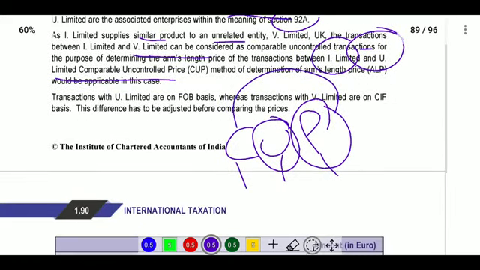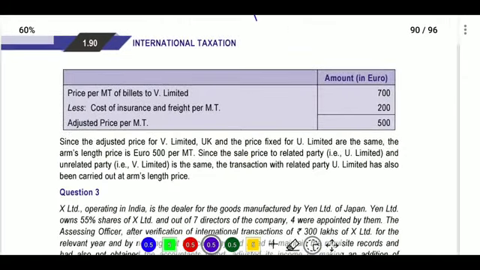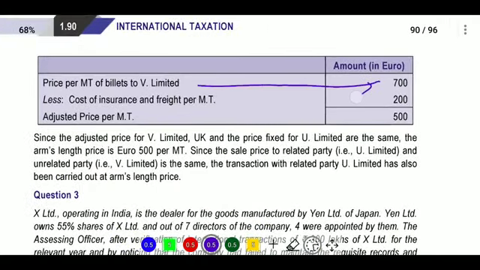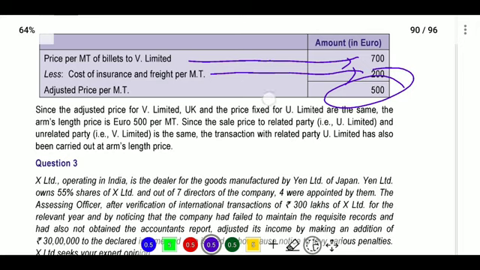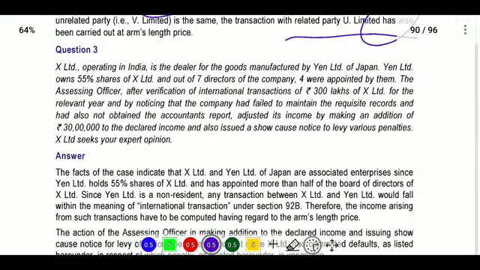Next, the transaction with U Limited is on FOB, whereas the transaction with V Limited is on CIF, so the difference needs adjustment when comparing the prices. So what price was provided? 700 rupees was provided, and they are charging for freight, and we will deduct it, and it will become 500 rupees as the adjusted price. The adjusted price for V Limited and the price fixed for U Limited are the same. Arm's length price is 500. Since the sale price to the related party and the unrelated party is the same, the transaction with the related party is also carried out at arm's length price. Next, question number 3.